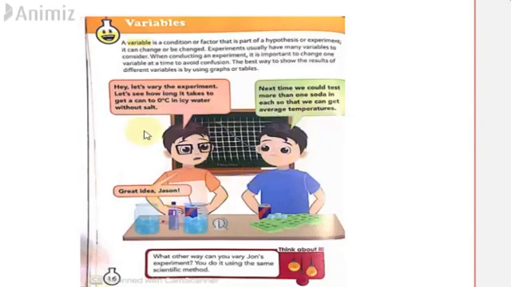And he says, next time we could test more than one soda in each, so that we can get average temperatures. So he says, great idea, Jason. So as you can see, the temperature over here is a variable, which can change or be changed. You can also change it, or it can change on its own. So the temperature of two cans in different conditions will be different.